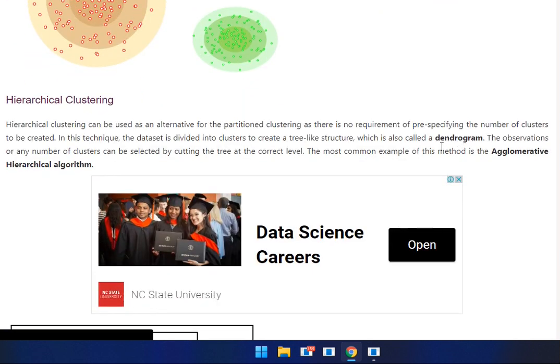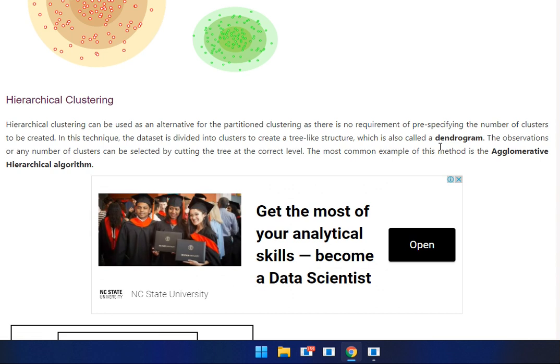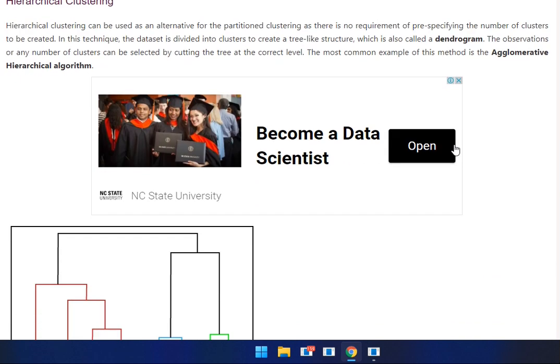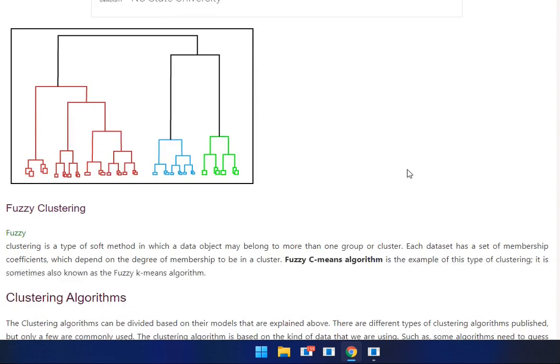And then we move to hierarchical clustering. Hierarchical clustering can be used as an alternative to partitioning clustering, as there is no requirement of pre-specifying the number of clusters. In this technique, the dataset is divided into clusters to create a tree-like structure, which is called a dendrogram. The number of clusters can be selected by cutting the tree at the correct level. The most common example is the agglomerative hierarchical algorithm. This is the diagram for hierarchical clustering.